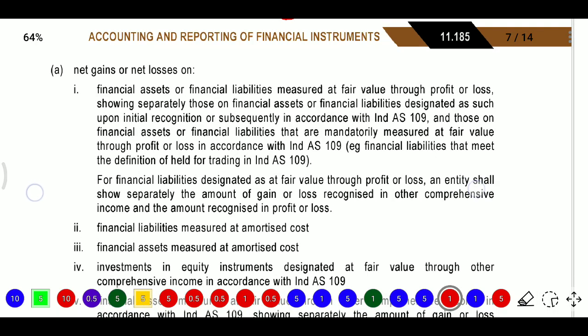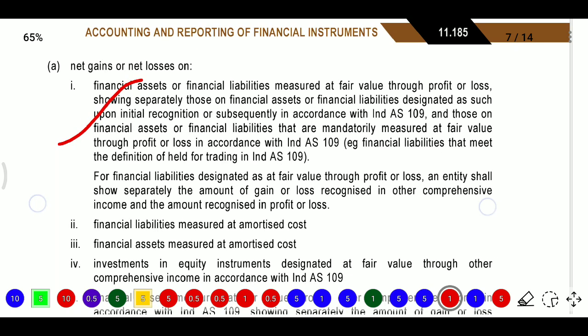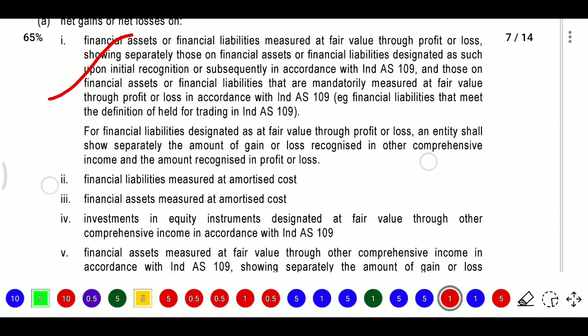Now we need to know about net gain or net loss on financial assets or financial liabilities measured at FVTPL, showing separately those on financial assets or financial liabilities designated as such upon initial recognition or subsequently in accordance with Ind AS 109, and those on financial assets or financial liabilities that are mandatorily measured at fair value through P&L in accordance with Ind AS 109, the financial asset that meets the definition of held for trading in Ind AS 109.